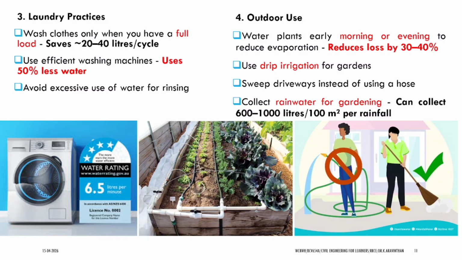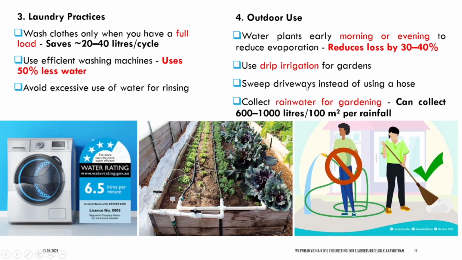You can see here this is called drip irrigation. For each and every plant, the water is irrigated to the roots. This reduces the evaporation and ensures that there is no water loss during runoff.